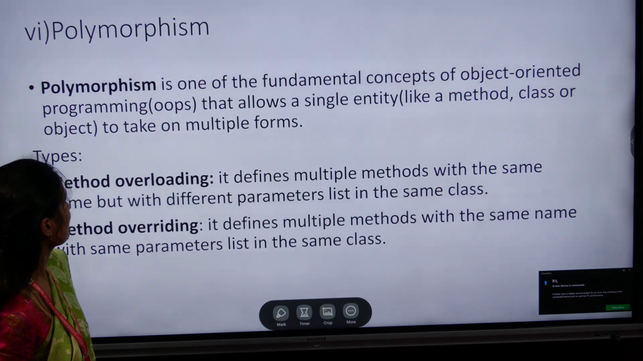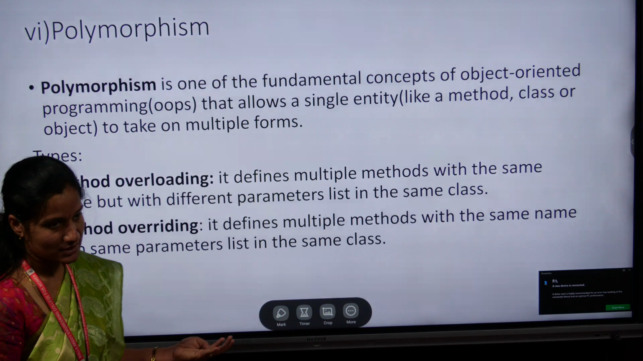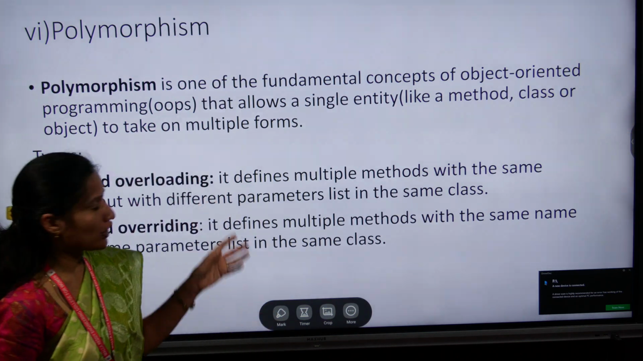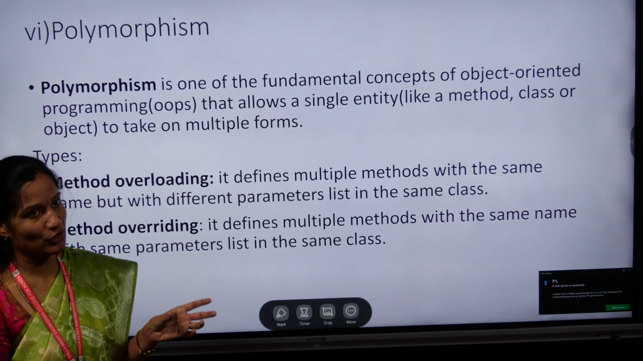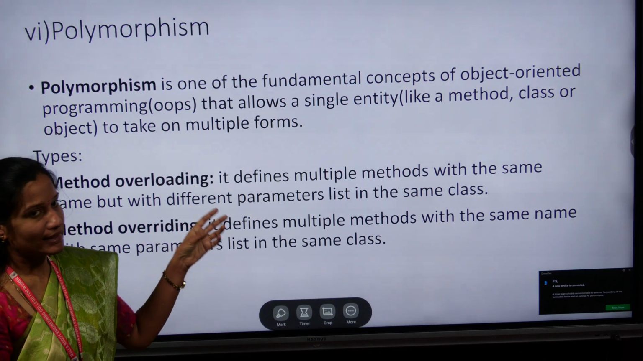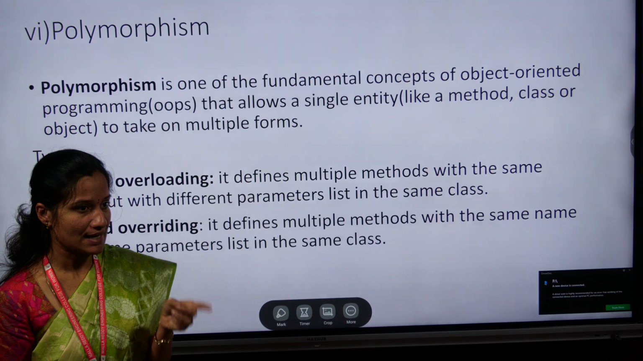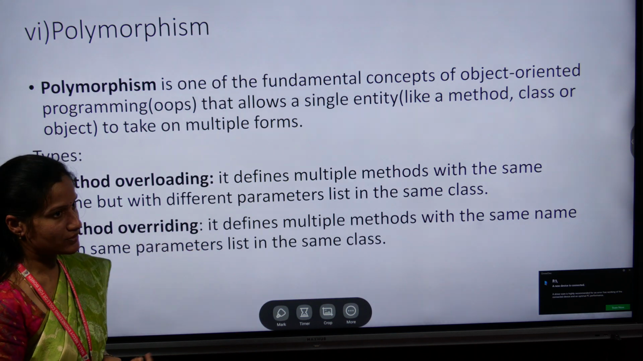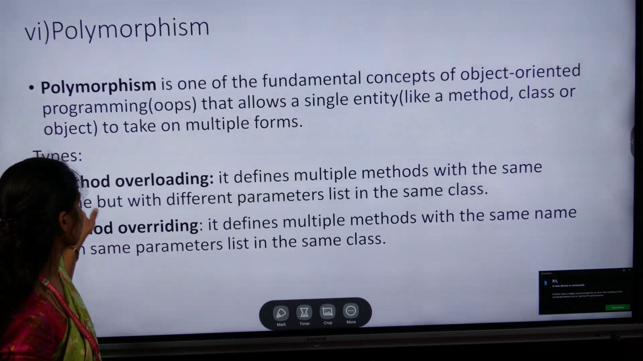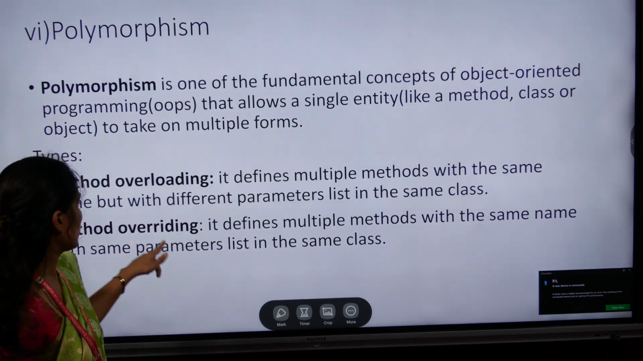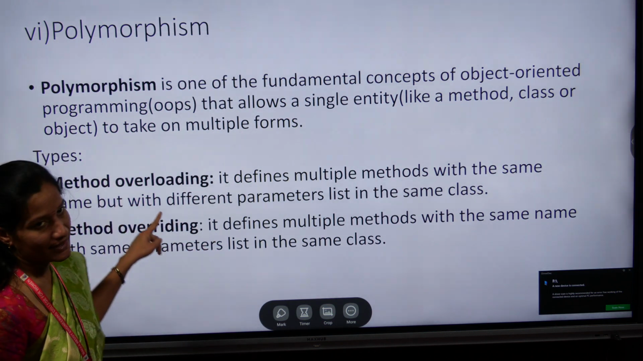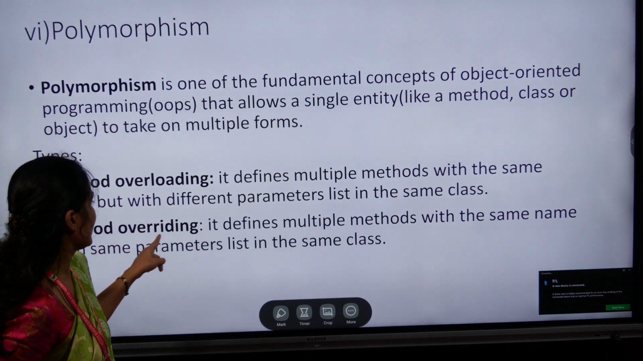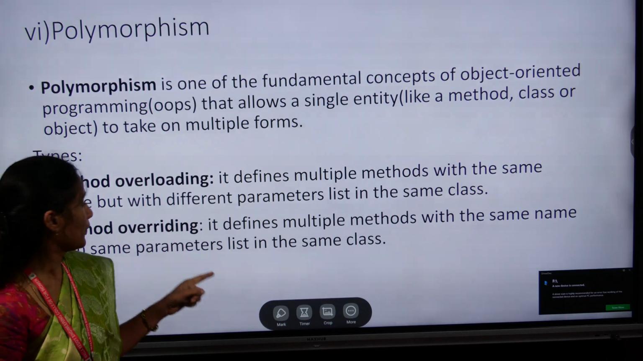And next is polymorphism. Polymorphism is the ability of a single entity to take multiple forms. Here the entity may be a class, a method, or an object. There are two types of polymorphism, that is method overloading and method overriding. Method overloading is also called compile time polymorphism, and method overriding is also called runtime polymorphism.